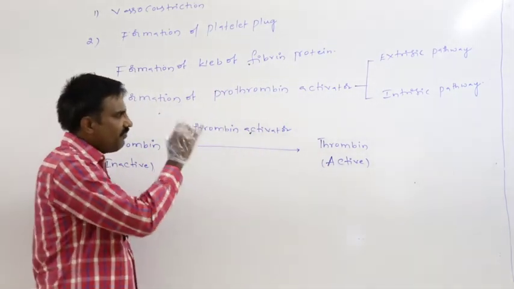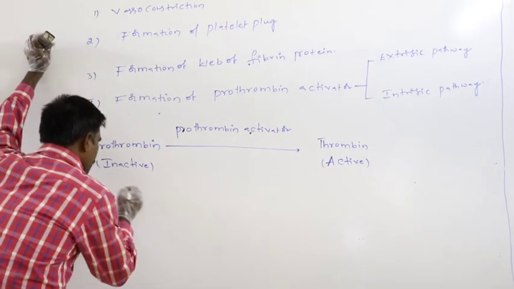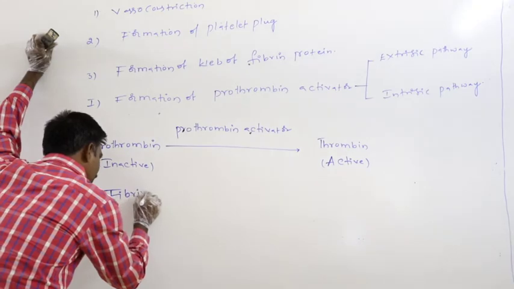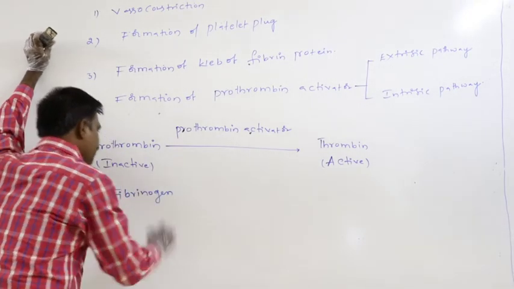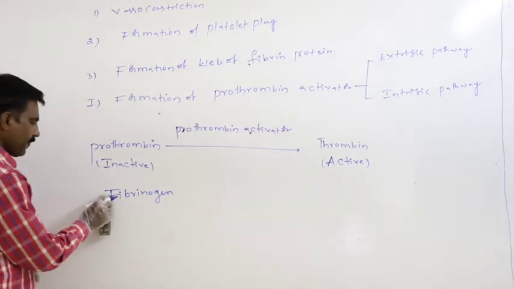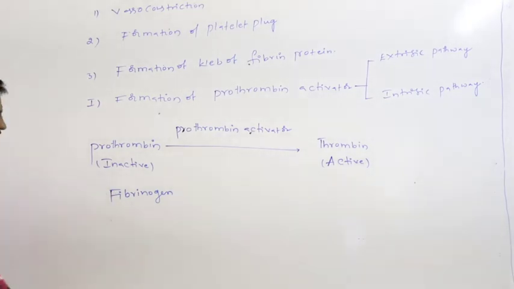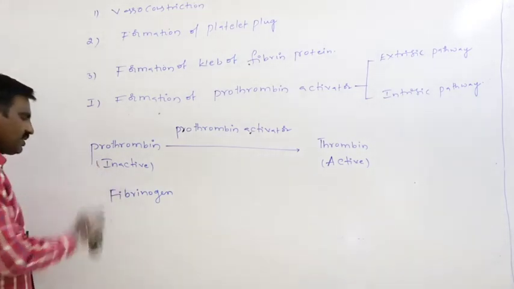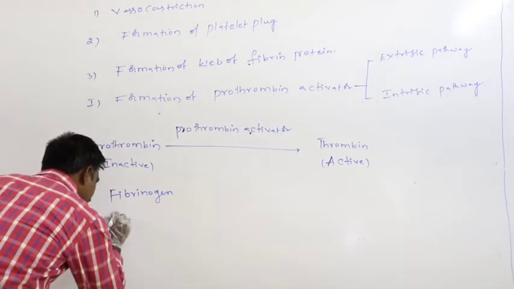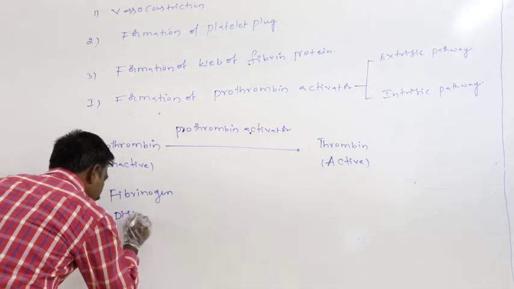In the presence of active thrombin, the first factor, fibrinogen, commonly referred to as the first factor in the list of blood clotting factors, is in dissolved state.